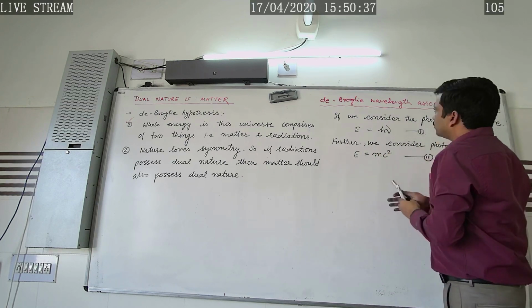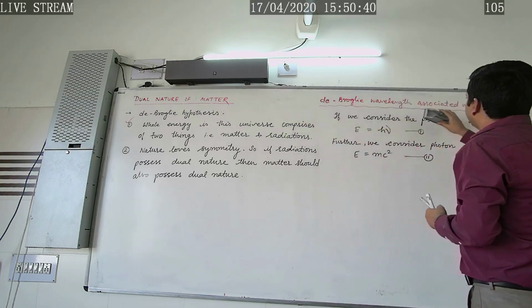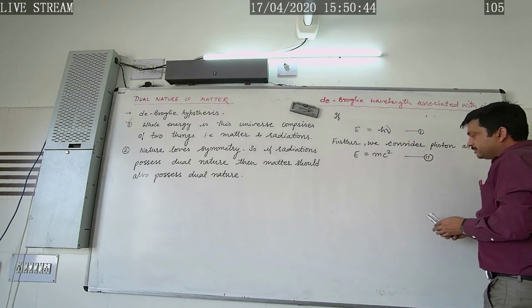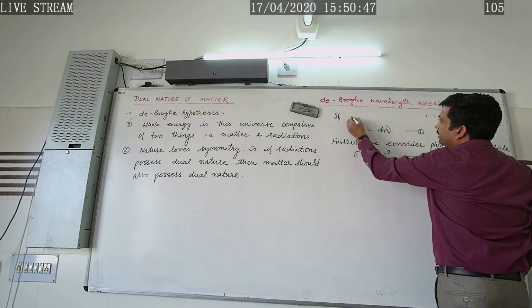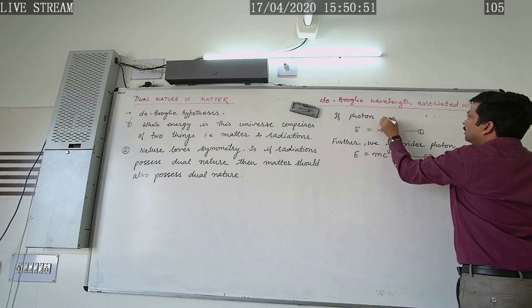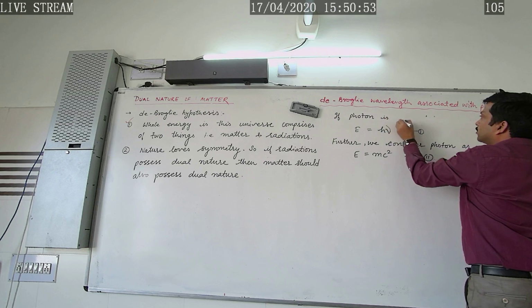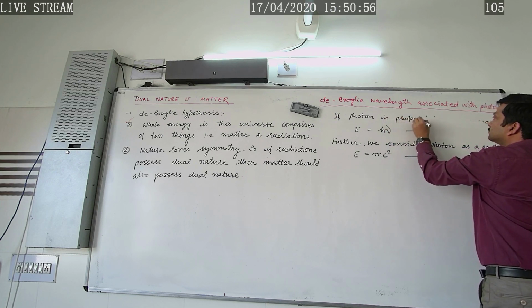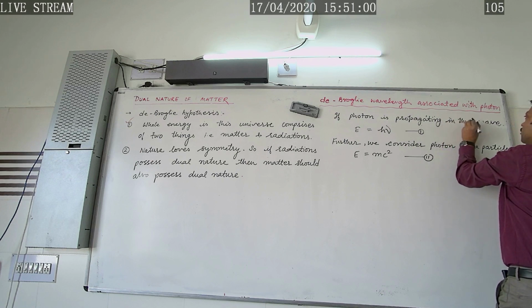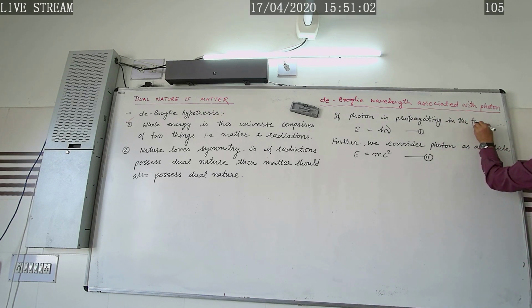Here, if we consider the photon as a wave, we will write that the photon is propagating in the form of radiation, whose energy is given by E = hν.